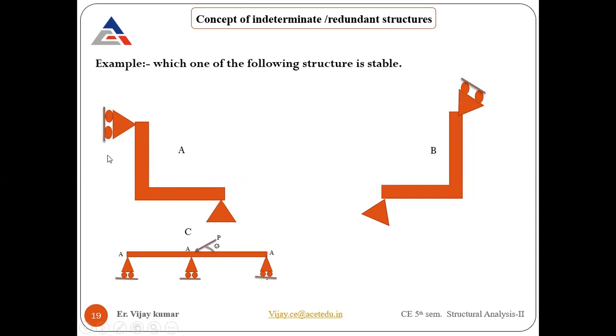If it starts rotating, again it will not be allowed. If you change the direction, the same case holds; I just change the direction of this roller support. They are concurrent, that's why rotation takes place. Otherwise, here they are not concurrent, meaning they are not meeting at a single point. That's why it's a stable structure. Right? So A is the stable structure in this case.